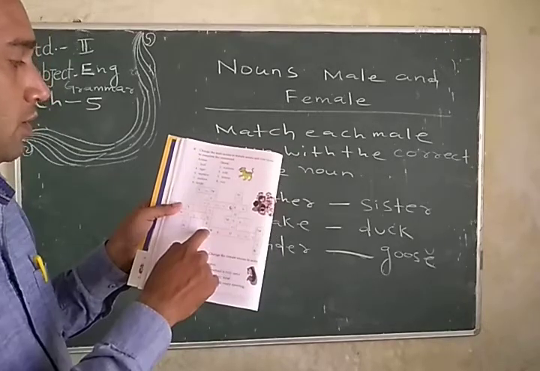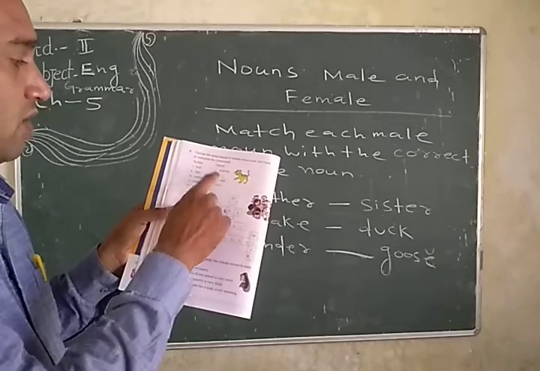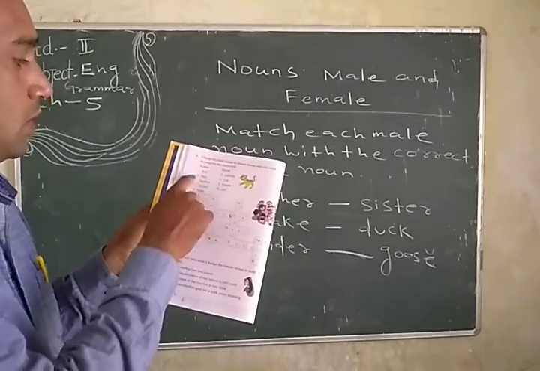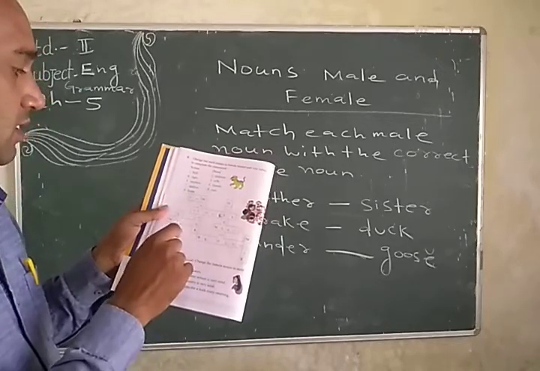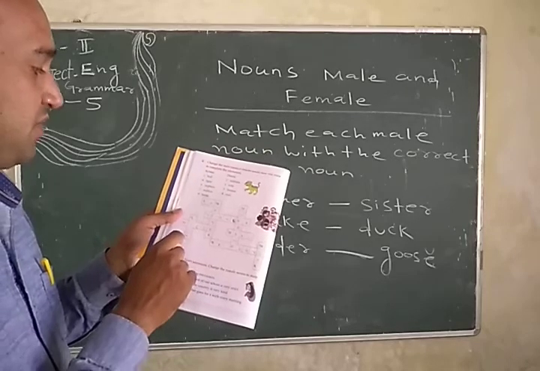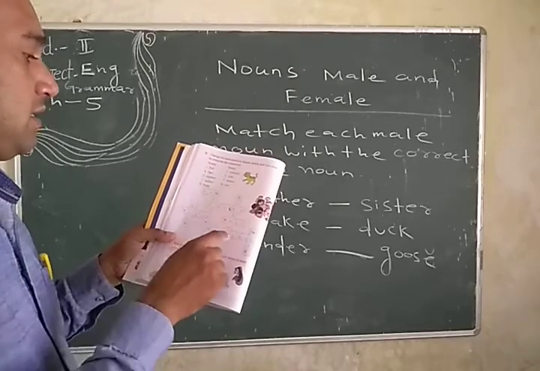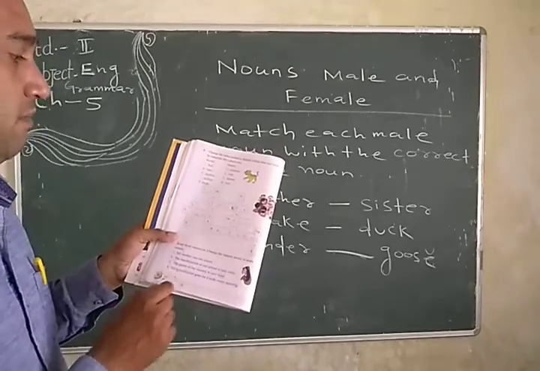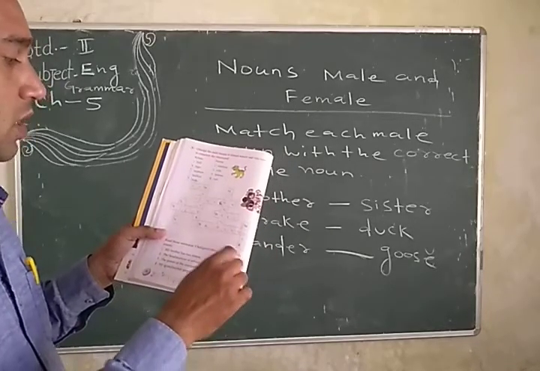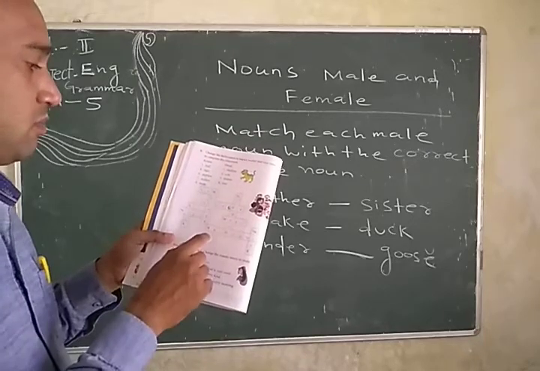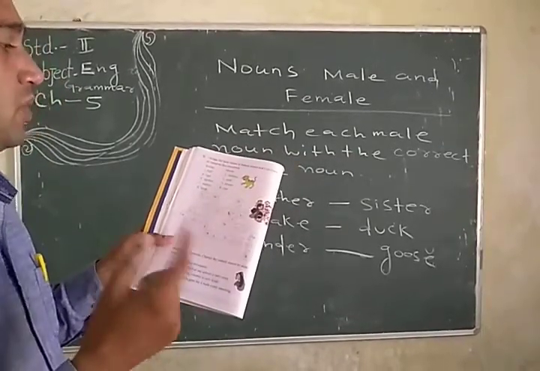Cow. Number 2 is waitress, waiter. Number 3 is wife, husband. Number 4 tigers, tigress. Number 5 lioness, lion. Number 6 nephew, niece. Okay. Then 7 is the stallion. What will be the female of stallion? Mare. And 8 number nun, monk. Okay. 9 number bride, bridegroom. Okay. So we convert male to female, female to male.